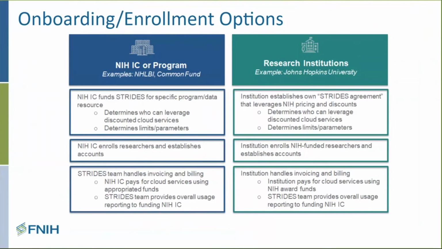So those are the two ways for folks to get access to STRIDES. What's not on here and probably should be is our group email distribution list. For anyone who has questions or would like to learn more or to see which path may be better for them, you can email us. It's pretty simple: strides@nih.gov, and we're happy to help facilitate conversations and help you understand what may make the most sense if you're interested in going down this path and getting access to the benefits like discounts, training, and professional services that I mentioned before. So that's all I have, and I'm happy to take any questions.